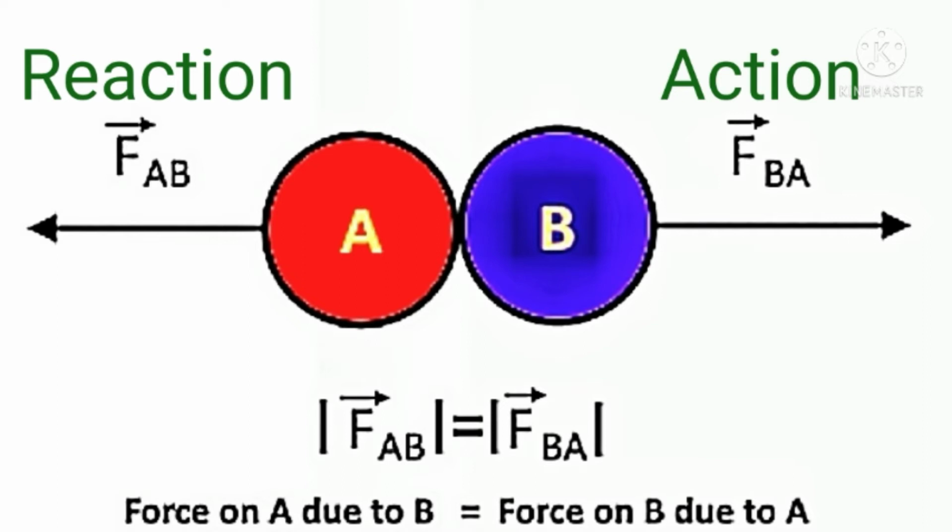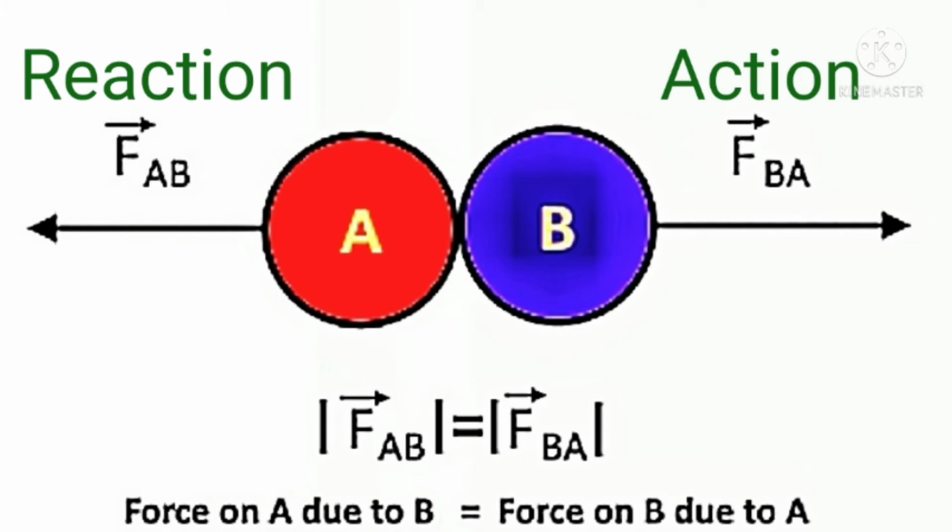And if they are in a steady position, that is at rest, or moving with constant velocity, then the magnitude of the action and the reaction force will be the same. That means the force applied by body A on B and the force applied by body B on A will be the same. Only the direction will be exactly opposite to each other. Now we will try to understand this by taking some examples.